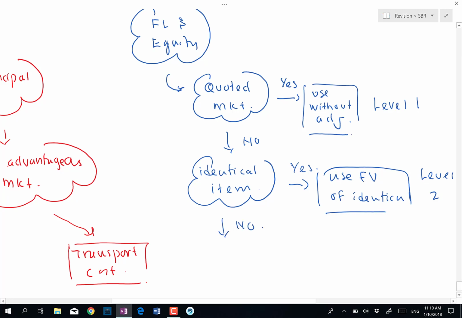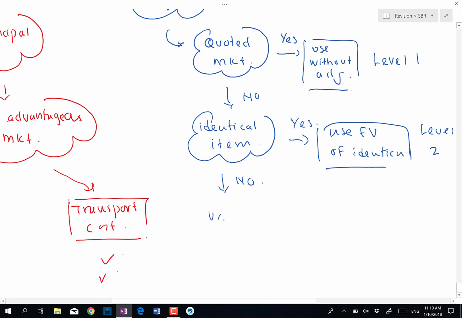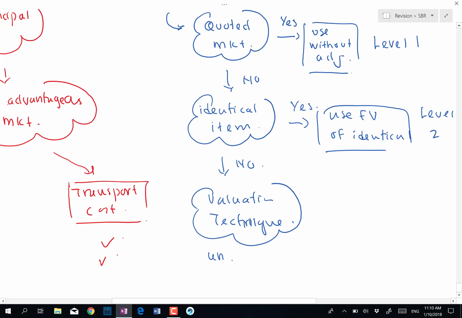If there is no identical item, then we will have to use a valuation technique. The use of a valuation technique involves the use of unobservable input, so this is definitely the least reliable among the 3 levels of the hierarchy when determining the fair value. We can use the present value approach in order to value the financial liability. So that wraps up our discussion on IFRS 13.